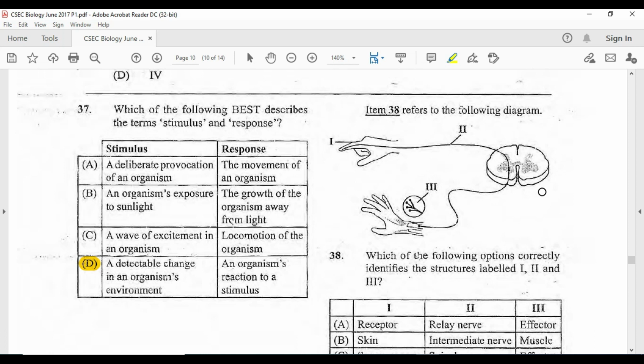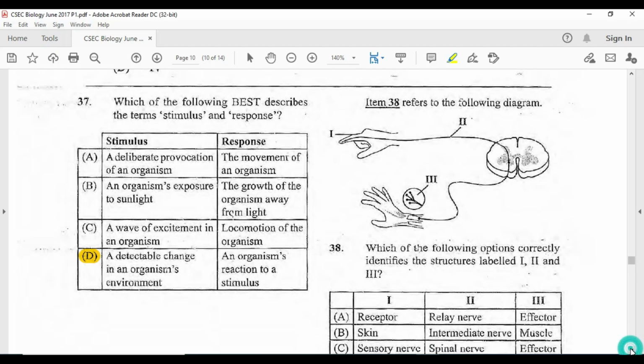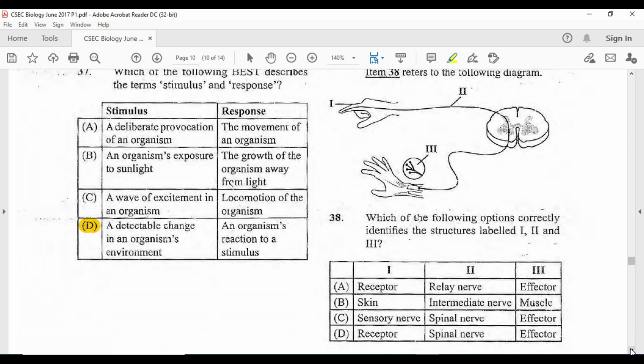In this case, what we have here is, of course, the receptor being 1, and 2, we will have to look at 2 as being, it doesn't have a cell body, so we can't say sensory neuron. It's going to be the spinal nerves. So we have to be very careful with this diagram. In some cases, it is the spinal nerves. In some cases, it is the relay neuron. And sometimes the drawing, like I say, is a little tricky. You can't say exactly what is happening where.